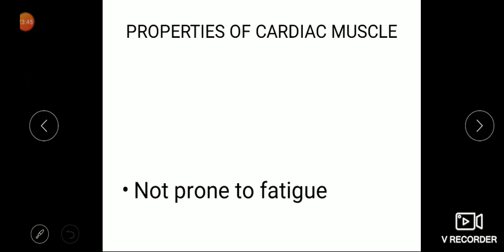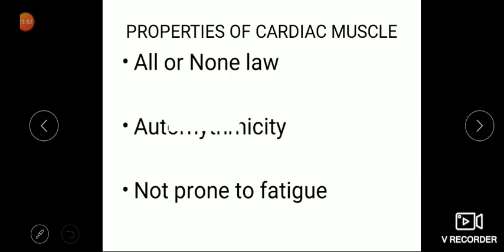So just to summarize what properties we have learned up till now of the cardiac muscle. Property we have learned is all or none law. In the previous lecture, it is because of cardiac syncytium and because of gap junctions in the heart. Then heart is having property of autorhythmicity, which is because of transient calcium channel. Then cardiac muscle is not prone to fatigue.